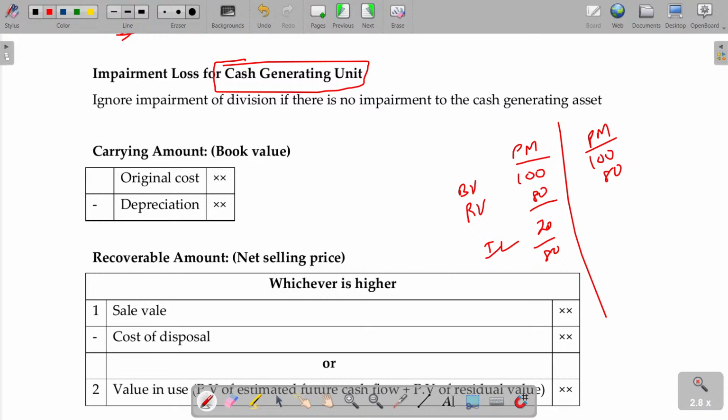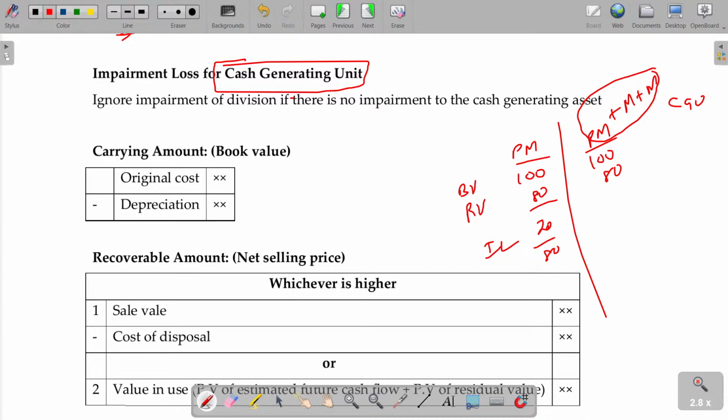But the plant and machinery alone will not work. This plant and machinery, in association with other machinery, men, all these things put together, generates the revenue. If you have a Xerox machine, will it work automatically? The Xerox machine works along with the shop only. The Xerox machine gives the revenue, the shop gives no revenue. Can I sell the shop? If the shop is sold off or vacated, then where do you keep the machine? So the shop and the machine both put together will be considered as a revenue generating unit. That is called a cash generating unit.